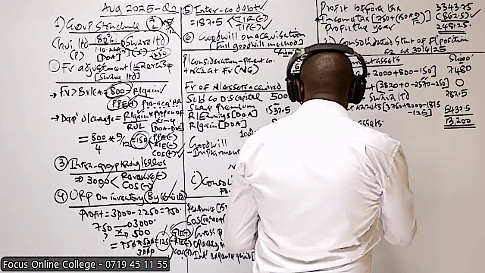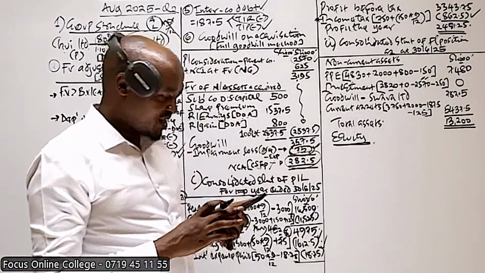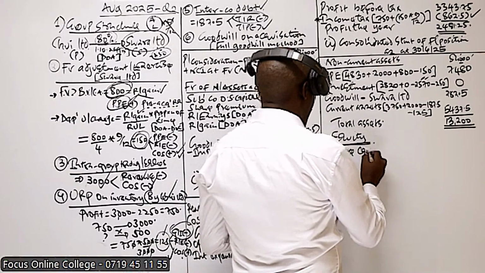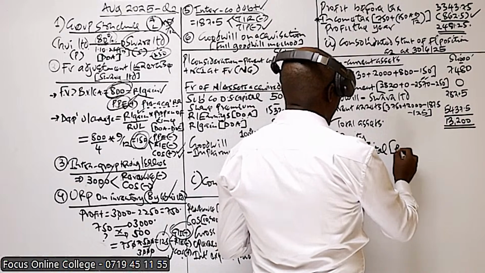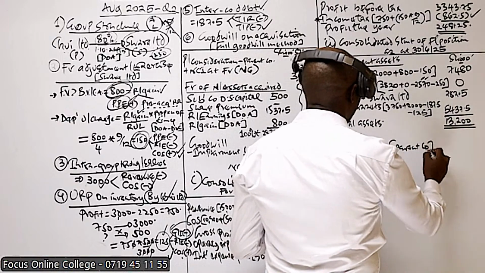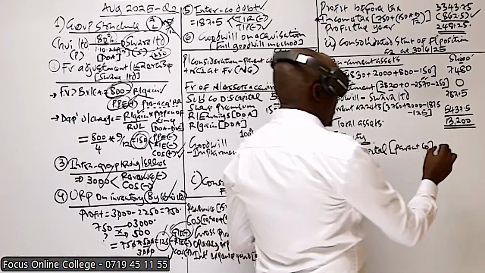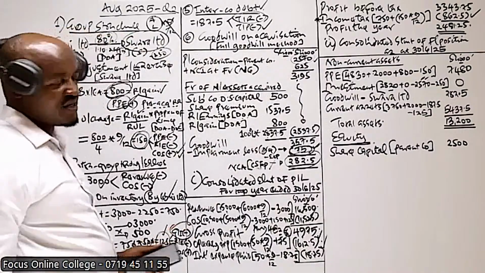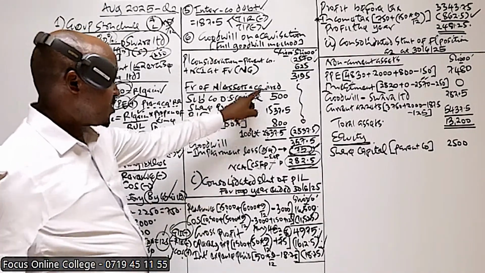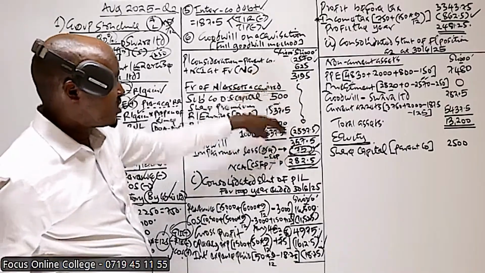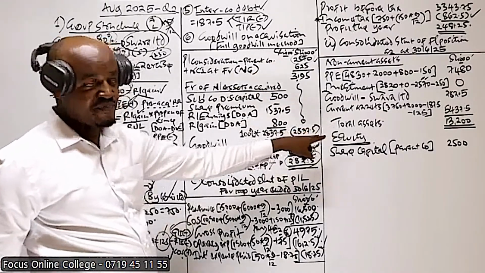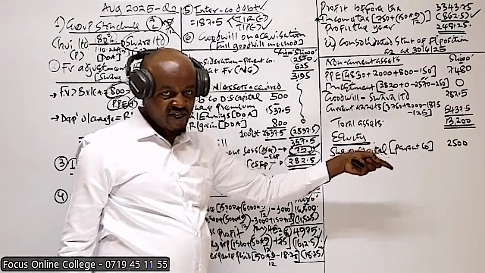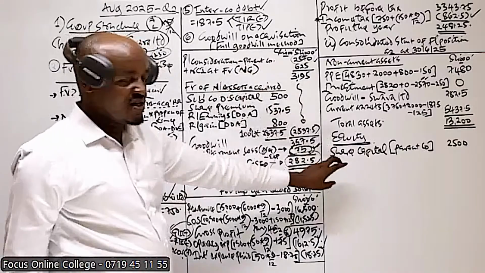Equity, we start with the ordinary share capital, or basically share capital. And I hope you can remember in our previous class we said for share capital, we only include that of the parent company only. Reason being that of the subsidiary, we used that in the computation of goodwill. Actually, anything which you have used in computation of goodwill should not be included here. That's why, like this purchase consideration, which is part of this, we don't include it here. Anything used in the computation of goodwill, don't include it here.